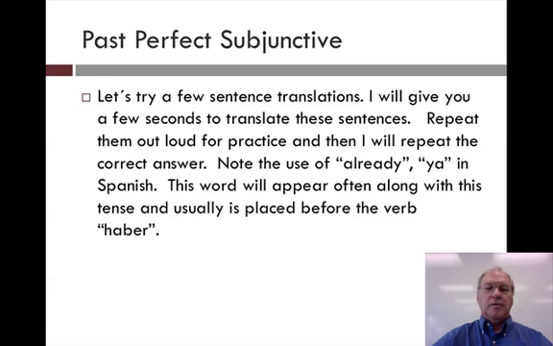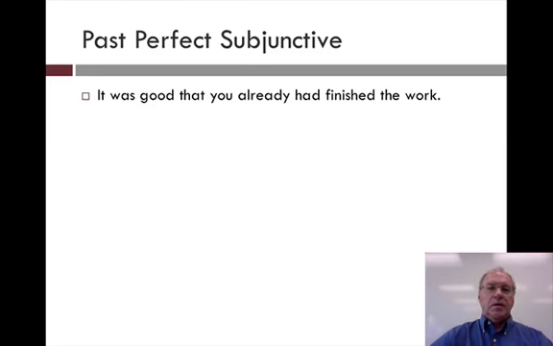Now let's try a few sentence translations, and I'll give you a few seconds to translate these sentences. Repeat them out loud for practice, and then I will repeat the correct answer. Note the use of already or ya in Spanish. This word will appear often along with this tense and is usually placed right before the verb haber. It was good that you already had finished the work.